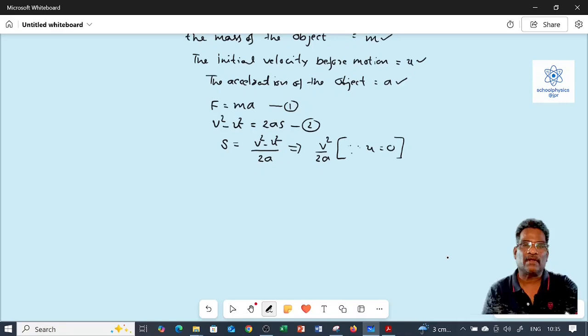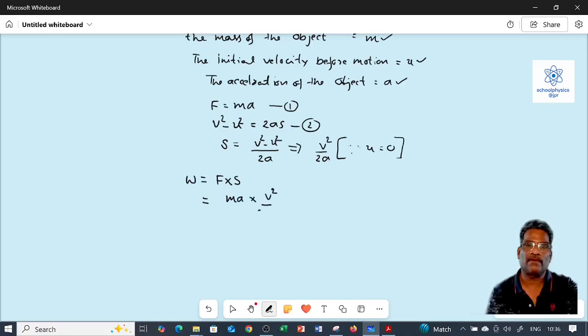Here, the work done by the object, W, is equal to F into S. Substitute the values of F and S in this equation. We have m into a into v²/2a. Cancel a, which gives 1/2 mv². This is the equation of kinetic energy: 1/2 mv².